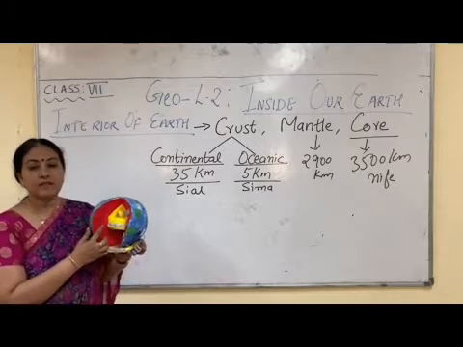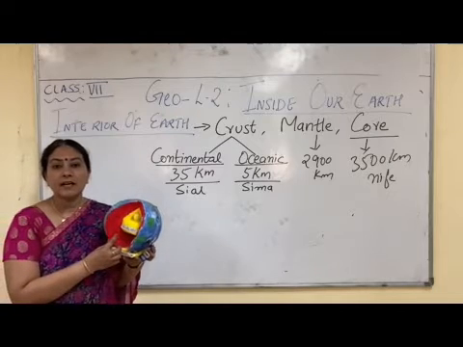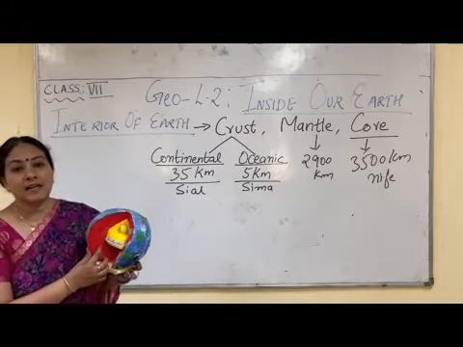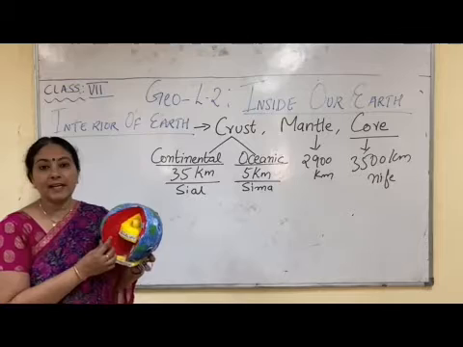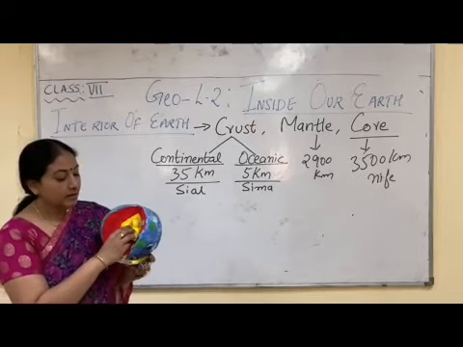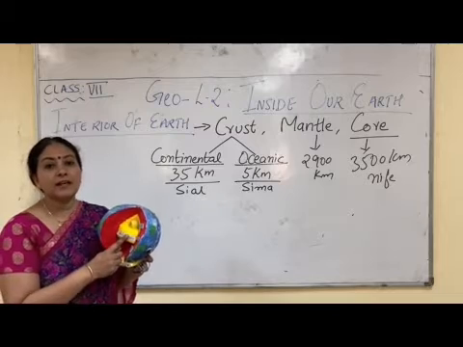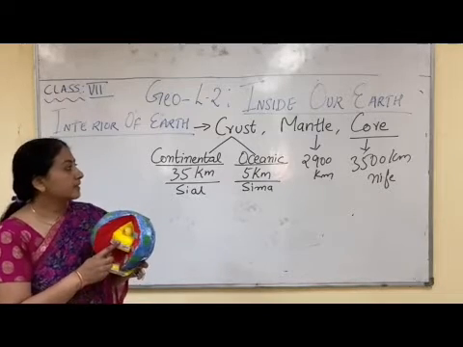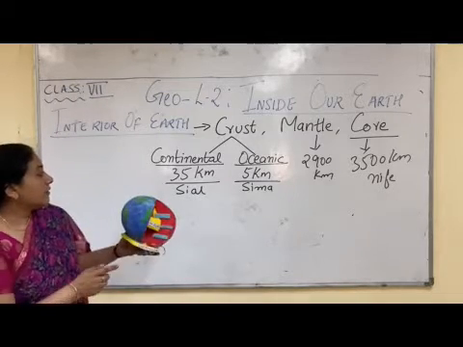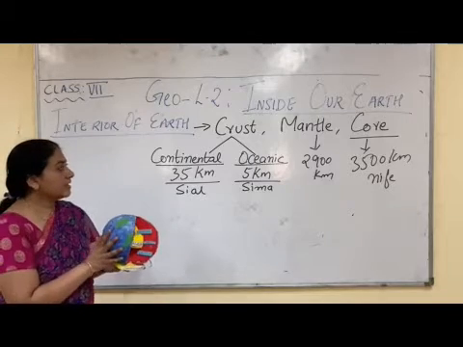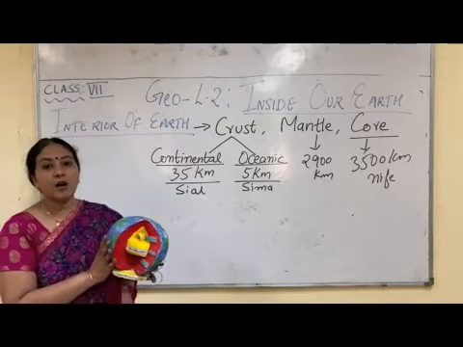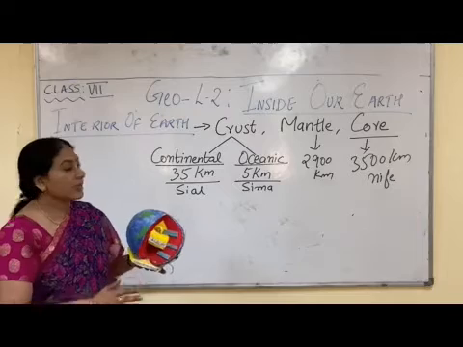The middle portion, which is seen in red color, is the mantle of the earth, that is the second layer of the earth. And the portion which you see in yellow is the third layer of the earth, that is the core.